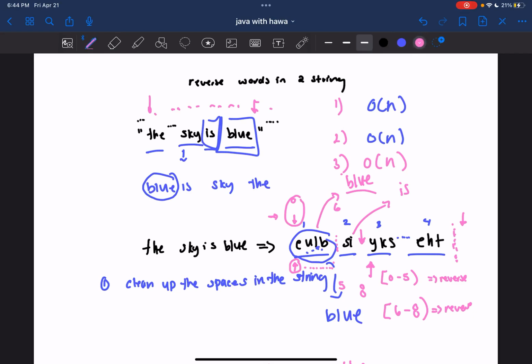Yeah, and I think it looks like this runtime complexity is going to be O of n, and space complexity is going to be O of n, since we're going to be copying those characters over into our StringBuilder object. So hopefully that makes sense, and let me know if you have any questions on this.